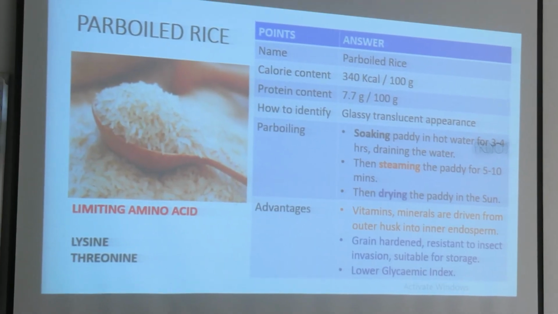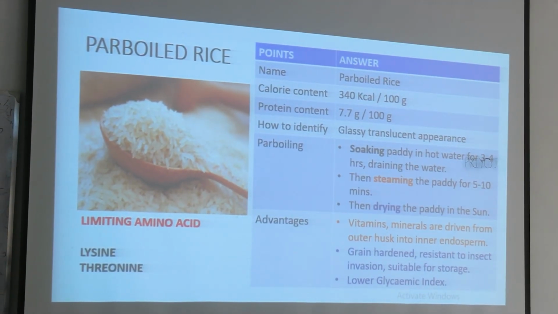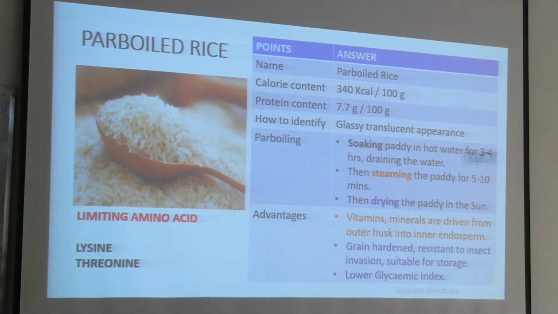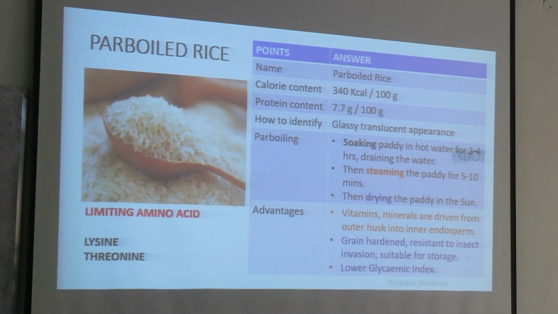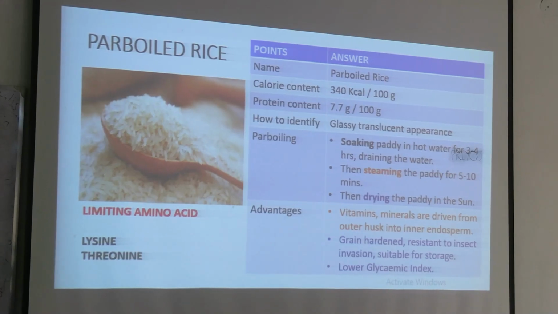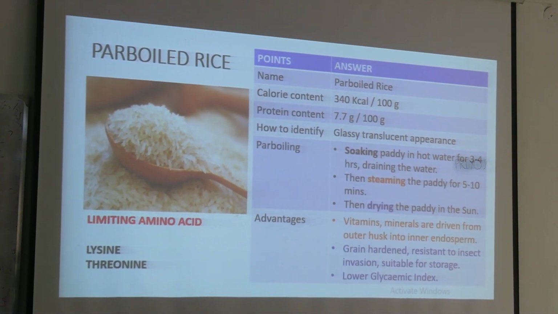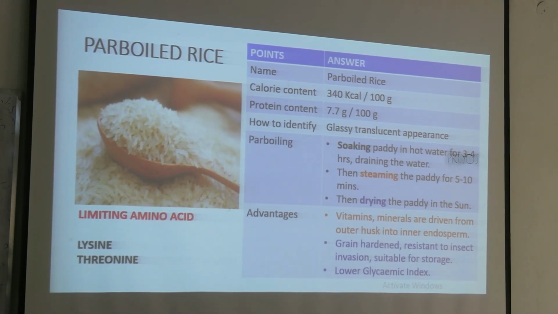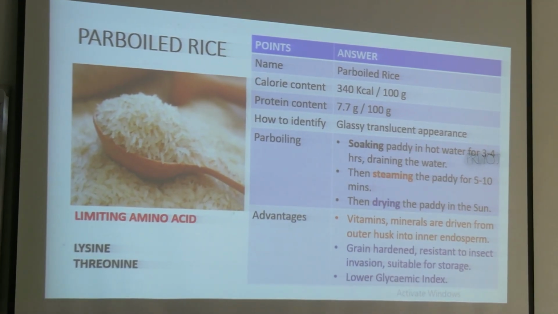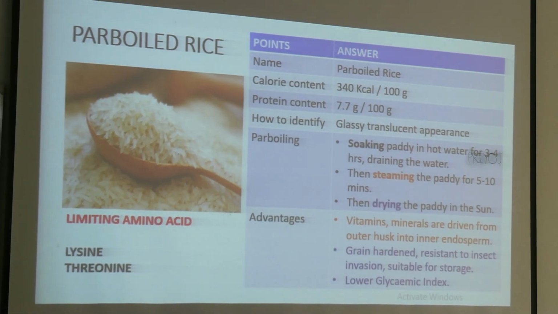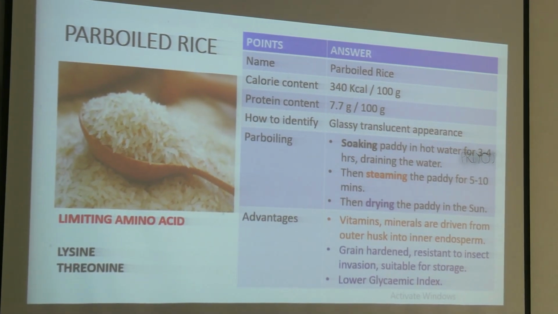Now coming to the nutrition spotter of the first day. This is parboiled rice. Okay. So first, rice we know. Just remember the calorie content and protein content. Always write like this in the exam copy: 340 kilocalorie per 100 gram. Many people miss that per 100 gram, so the answer loses its credibility. And how to identify? Translucent, glassy appearance.